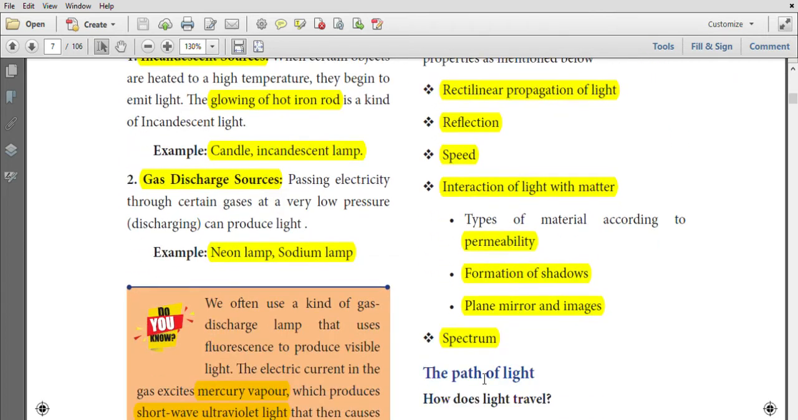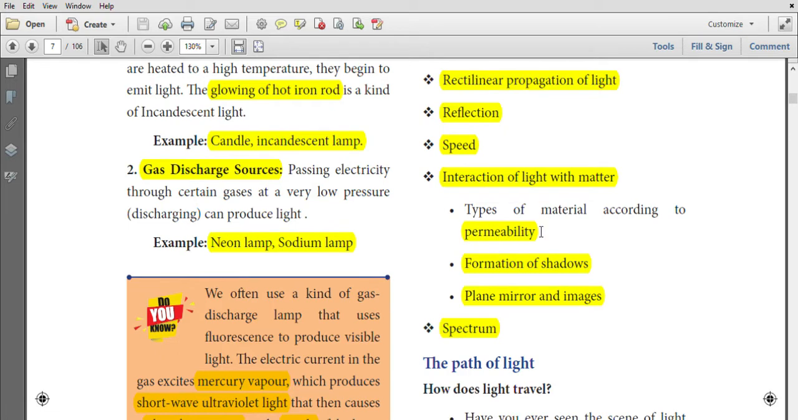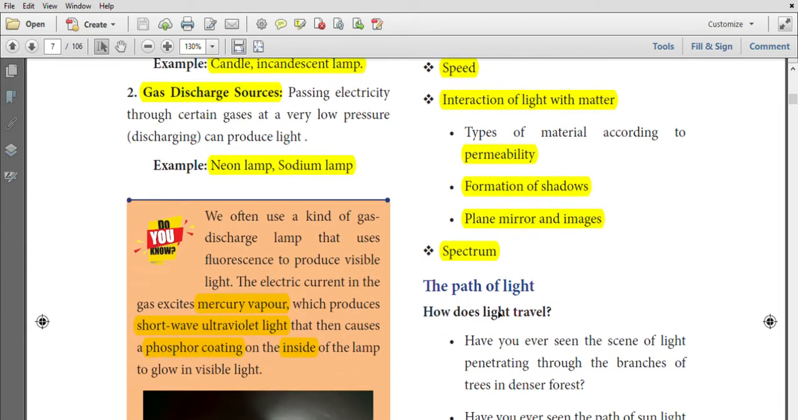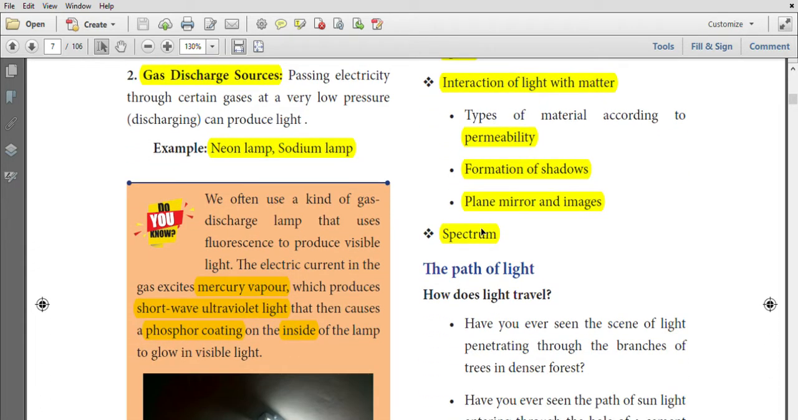Interaction of light with matter. The object interacts with light. Permeability. Some of the objects allow the light to pass through them. Formation of shadows. Opaque objects form shadows. Plane mirrors form images. Spectrum. When light passes through a prism, it forms a spectrum.